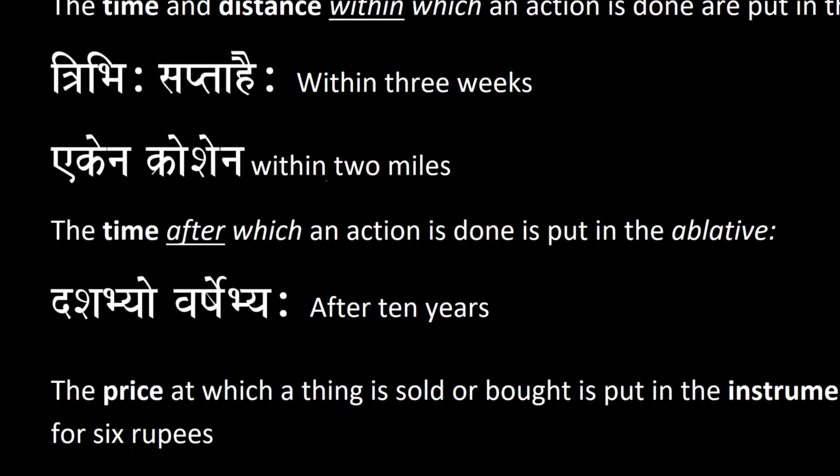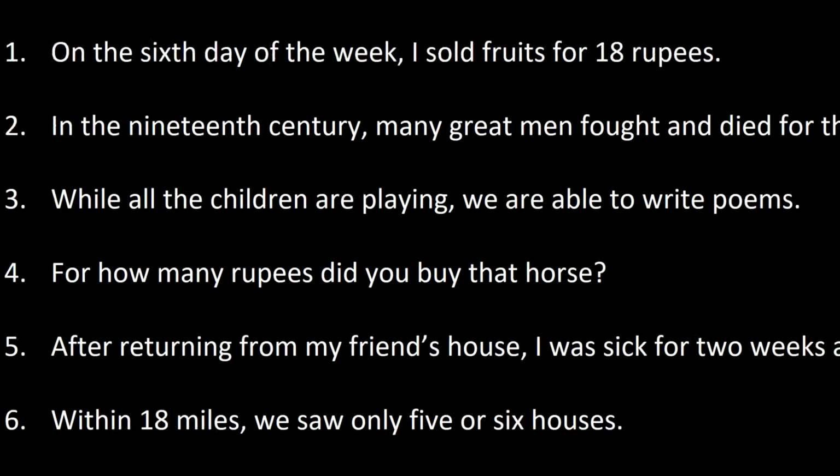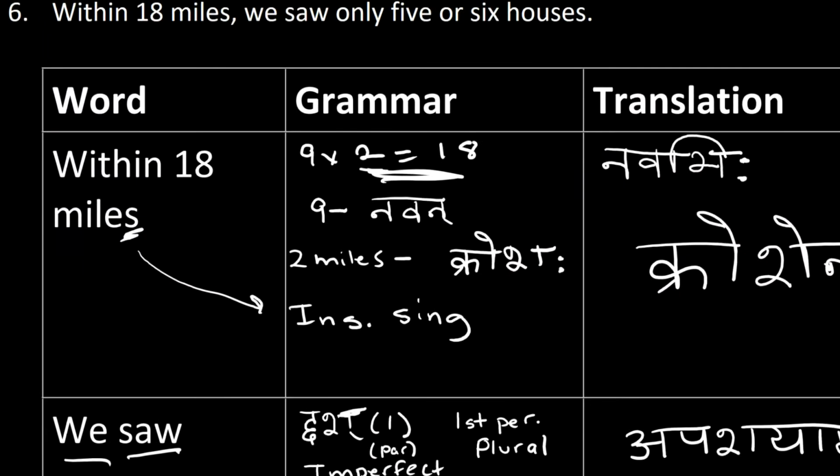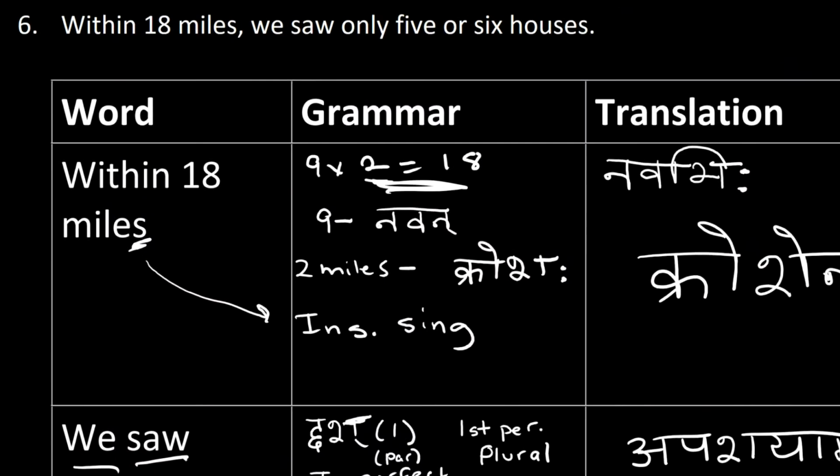If you see here within 2 miles, you have ekena kroshena. Ekena is for 1, instrumental, kroshena is 2. 1 times 2 is giving you 2 miles. Okay, so that's within 2 miles. In the same way, we're going to have to find the best vocabulary word to fit within 18 miles.